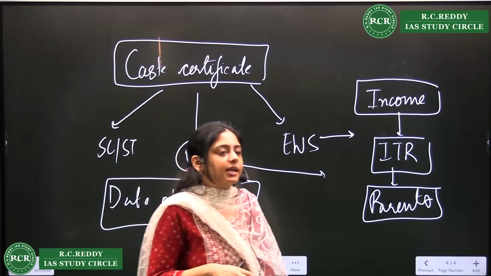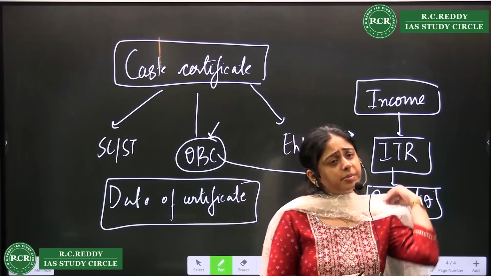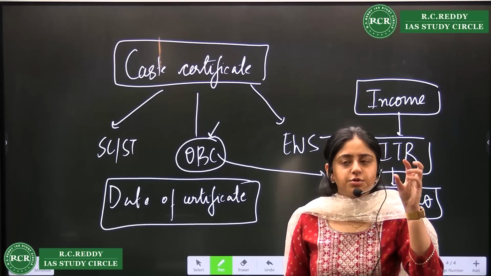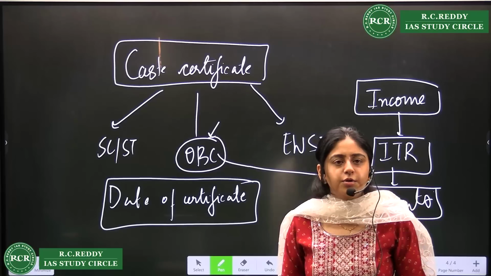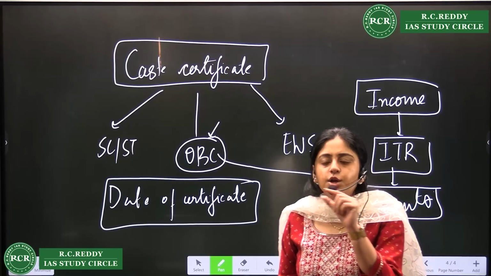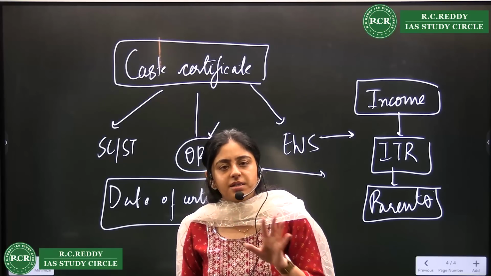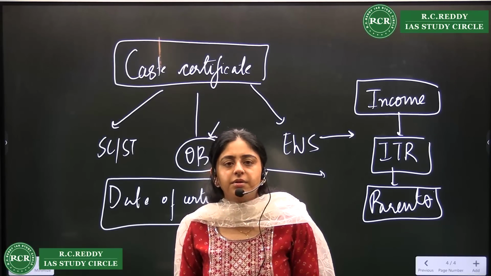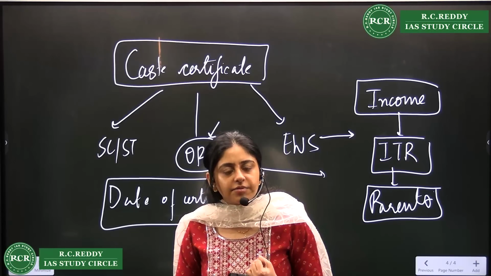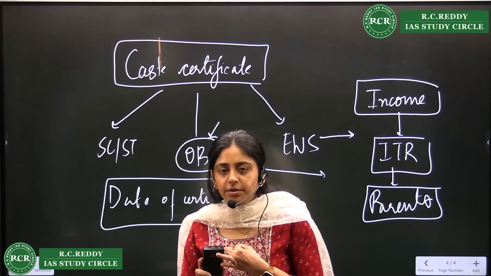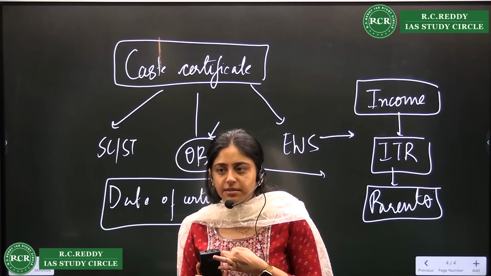Now in prelims only they are asking. Previously, in the prelim form you just did a self declaration that I belong to the SC, OBC or ST community. You just entered your certificate name, that's it. Nothing was asked, and you were allowed to give your examination. Now they are asking you to give your caste certificate and the last 3 years income tax returns also.